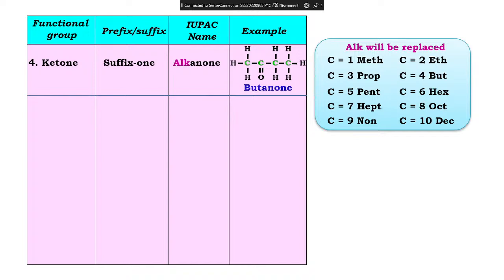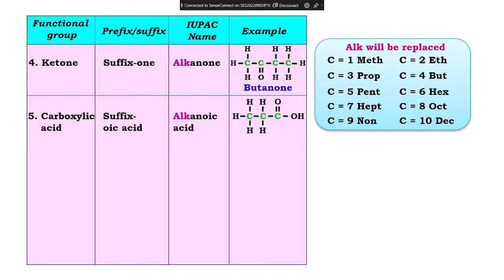Next, carboxylic acid, very important. For carboxylic acid you will write the suffix oic acid in the end of the name. Look at this now. Here how many carbons do you have? 3 carbons. And what is this now? Carboxylic acid, the functional group of carboxylic acid. 3 carbon, so what happens? Propanoic.